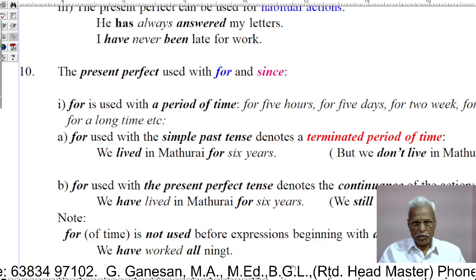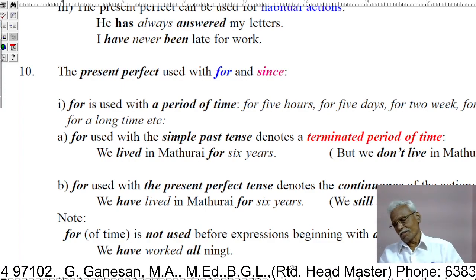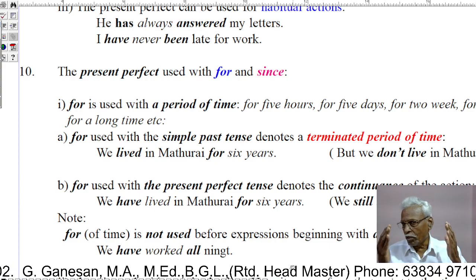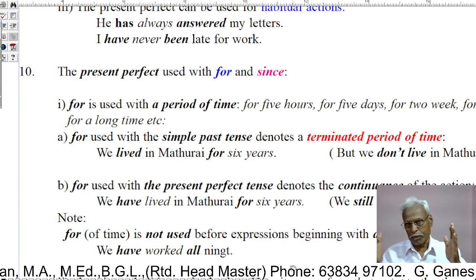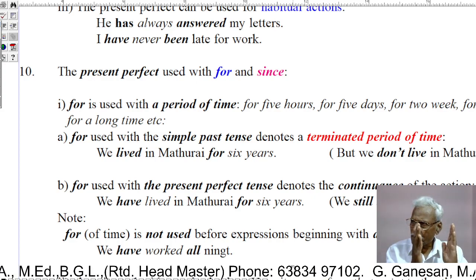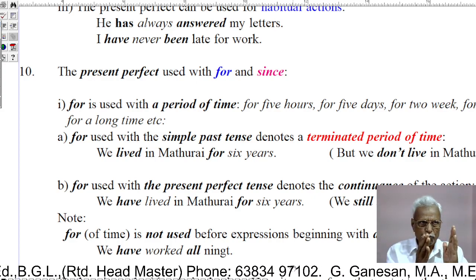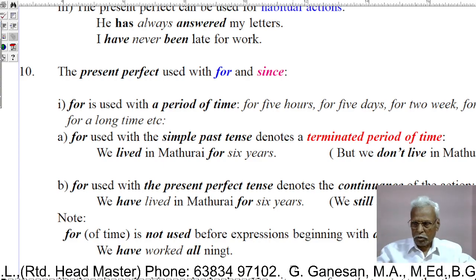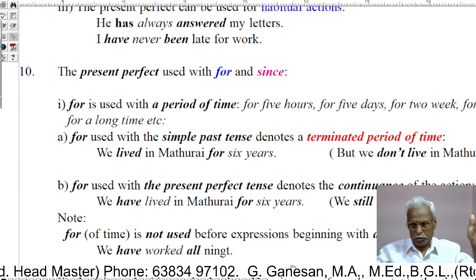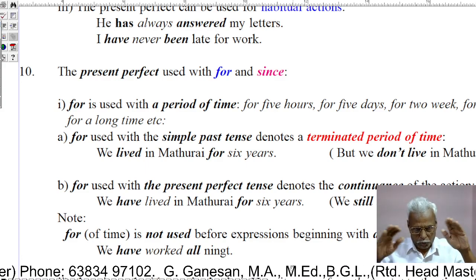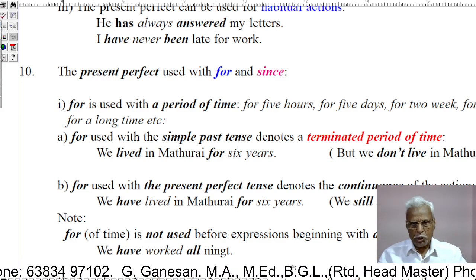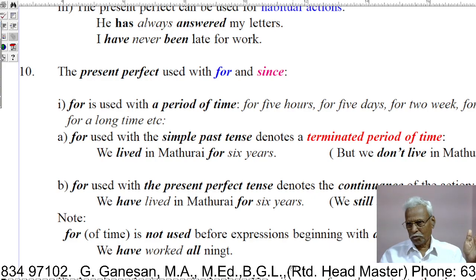Then the 10th use. The present perfect used with for and since. See, the present perfect is used with for, when to express the duration or to refer to a particular period of time.